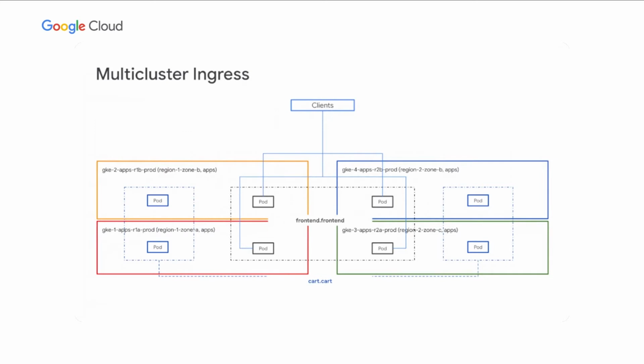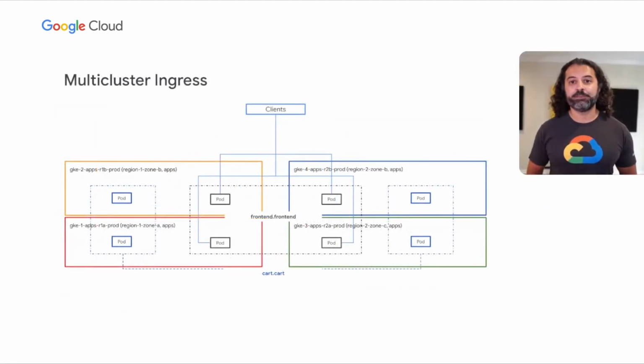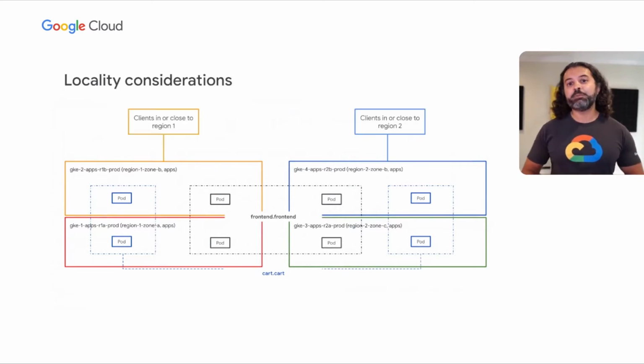We deploy the Ingress object, and we can get traffic from outside of the cluster to our service, no problem. Well, how do we do that in a multi-cluster environment? How do we do multi-cluster ingress? So this is the multi-cluster ingress, or the north-south problem. And then when we bring location into the mix, things get a little bit more complicated.